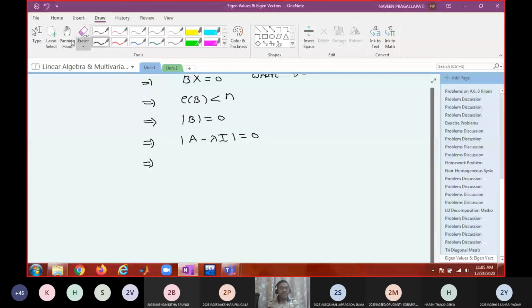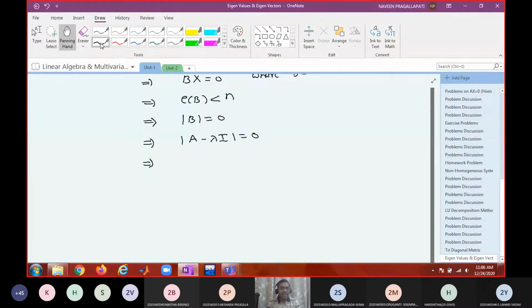When you find the determinant equal to 0, you will get an equation in lambda. That equation is going to be a polynomial equation in lambda. Only for the roots of that equation, the system will have a non-trivial solution. So for each value of lambda, you find the corresponding solutions. Those solutions are called eigenvectors corresponding to the eigenvalue lambda.